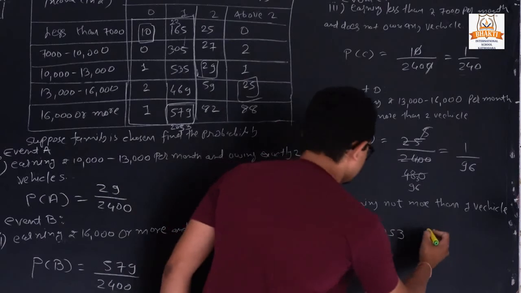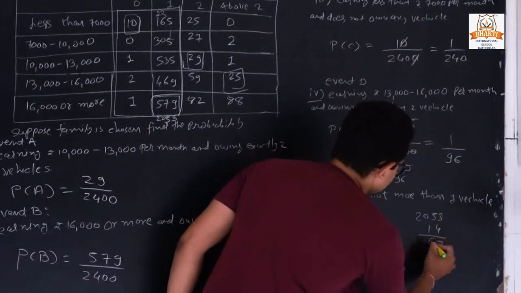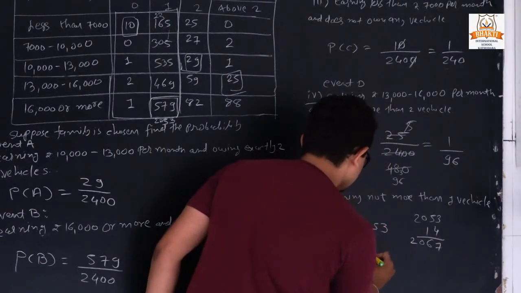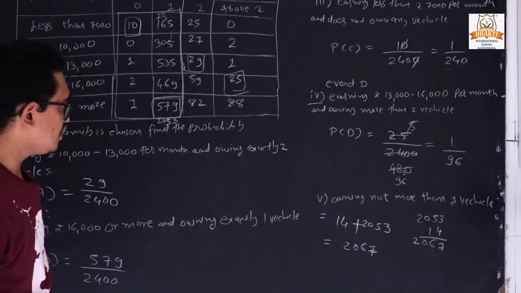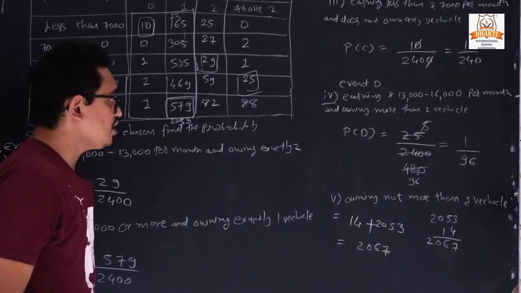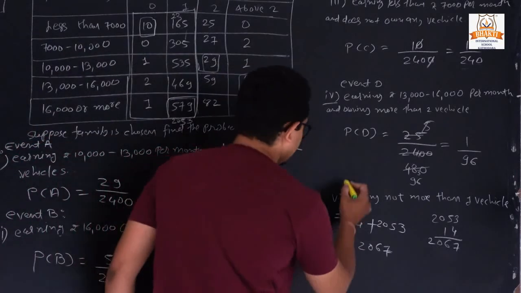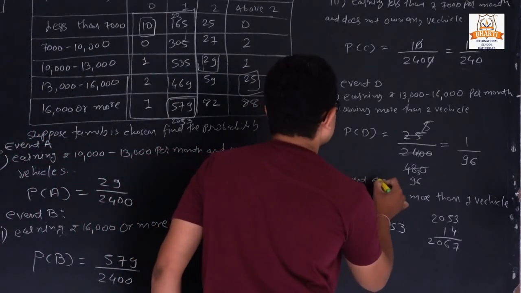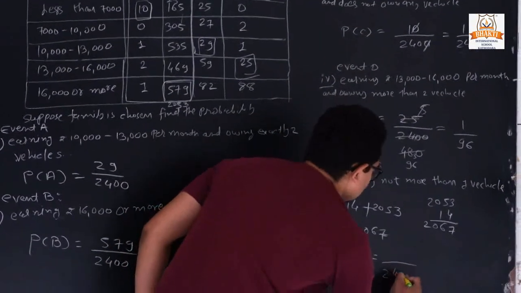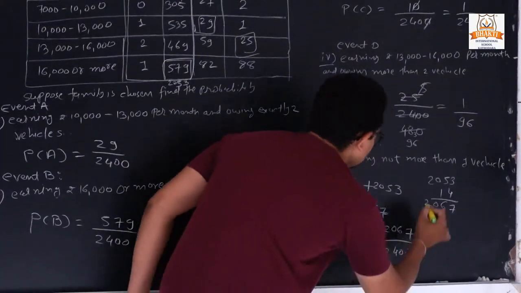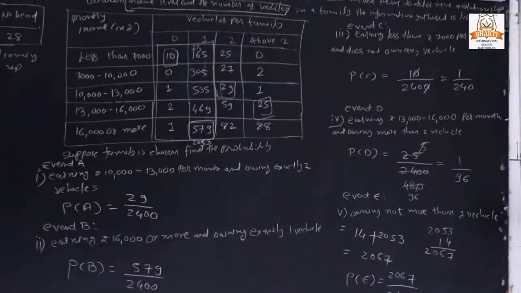Okay, 2053 plus 14 is 2067. So how many families own not more than 1 vehicle, so 0 and 1? We can declare it as event E. So P of E is equal to 2067 upon 2400. So it is our example number 5.